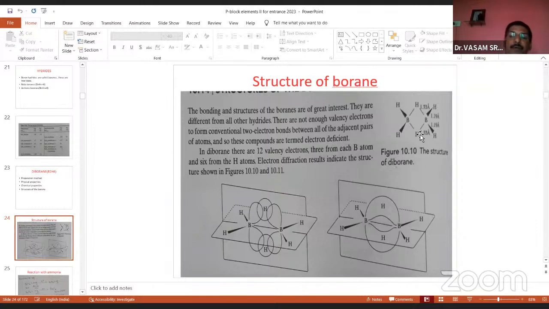So this is the structure of diborane. These four are the terminal bonds, and these two are bridge bonds. The terminal BH bond length is 1.1 angstrom units. The bridge BH bond length is 1.33. This is the bond length between BH and BH, and the two bridge bonds. The boron hybridization is sp3, because indirectly 4 bonds are present around the boron.